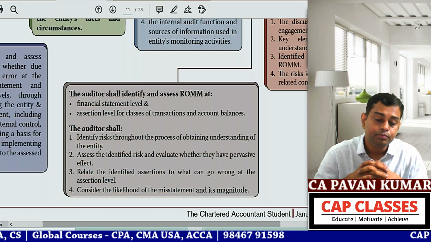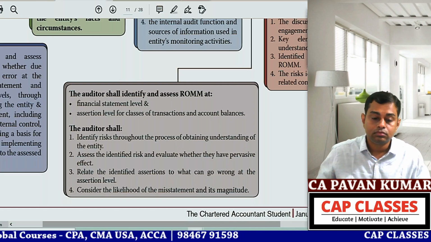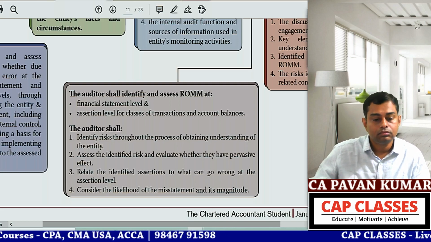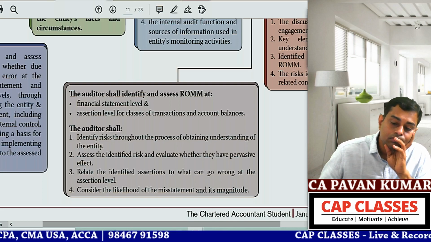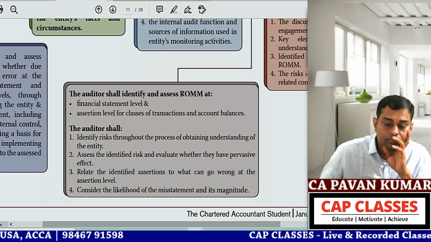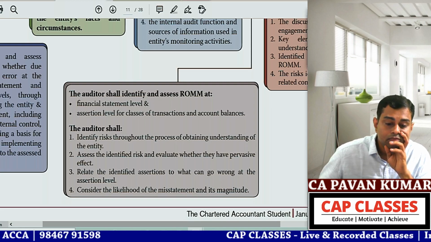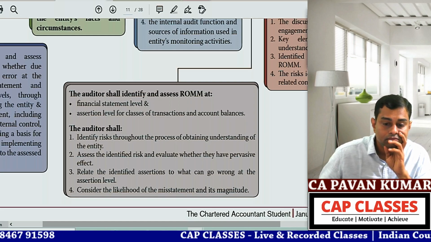Correct. Continue. The auditor shall identify risk throughout the process of obtaining understanding of the entity, assess the identified risk and evaluate whether they have pervasive effect, relate the identified assertions to what can go wrong at the assertion level, consider the likelihood of the misstatement and its magnitude.